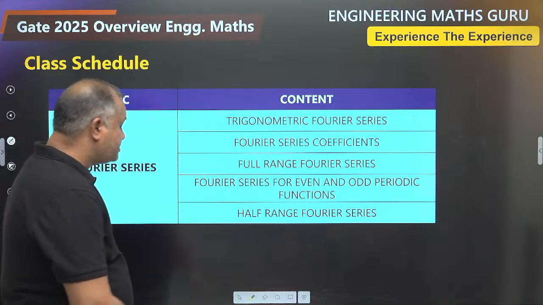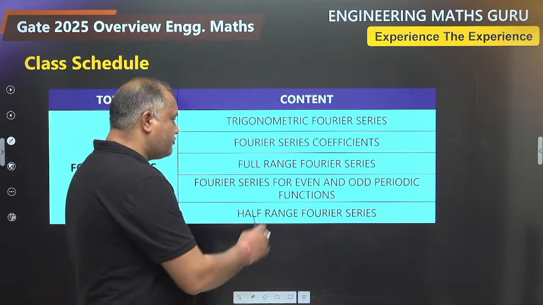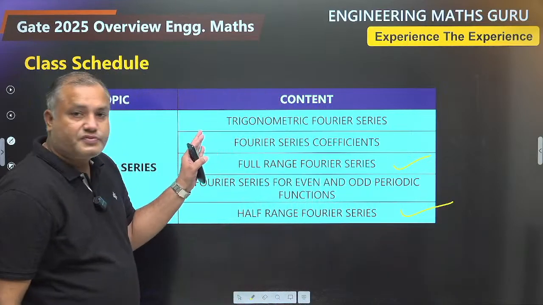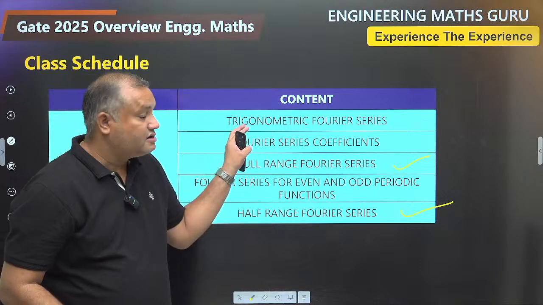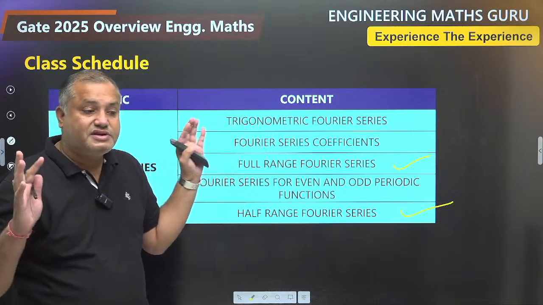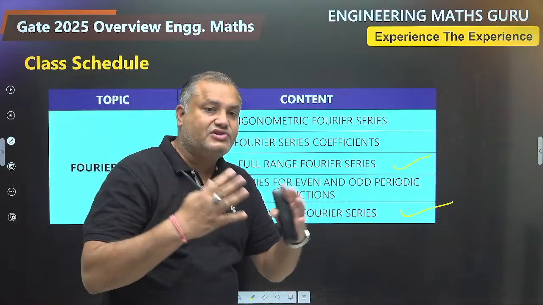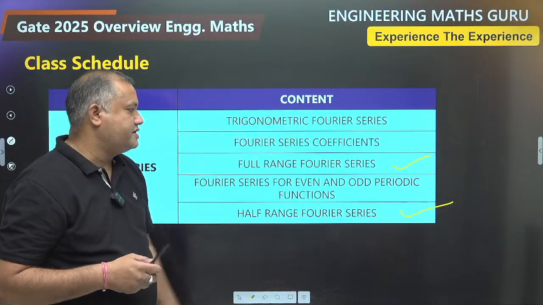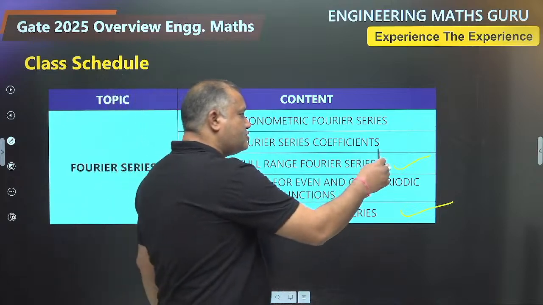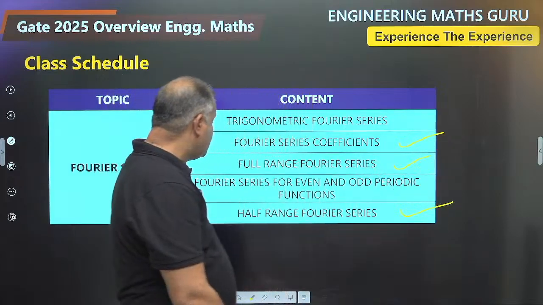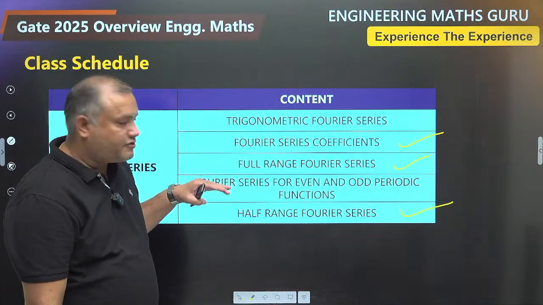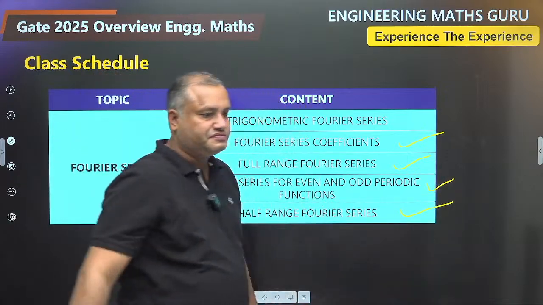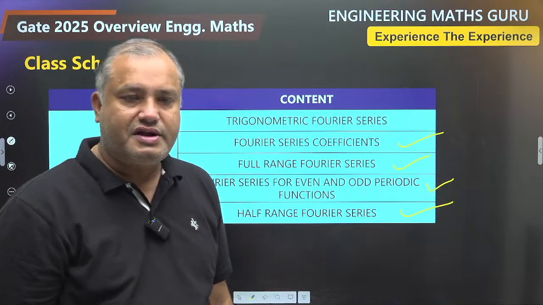Fourier series covers two types: full range Fourier series and half range Fourier series. In the mathematics section we will learn not the exponential Fourier series. This is the message to EC electrical guys. So we will be learning the trigonometric format of the Fourier series. I will give you the formula for Fourier series coefficients. We will particularize our formula for even and odd periodic functions as well. So everything will be covered regarding Fourier series here.